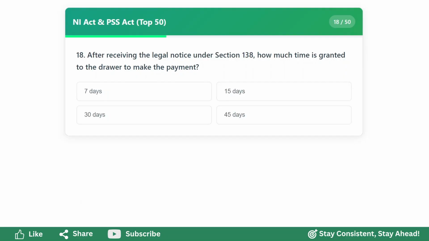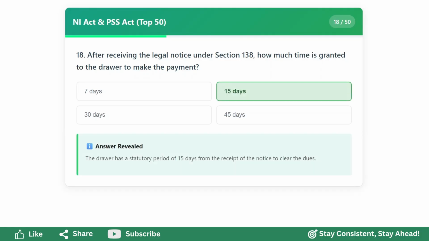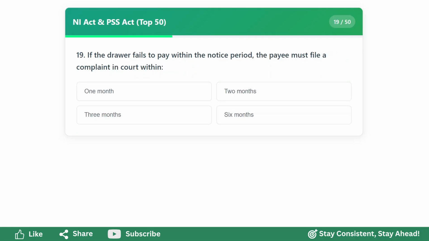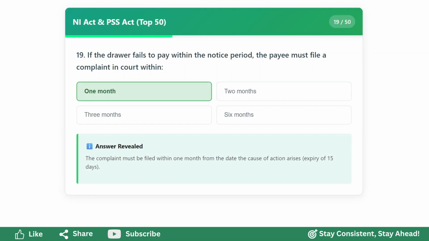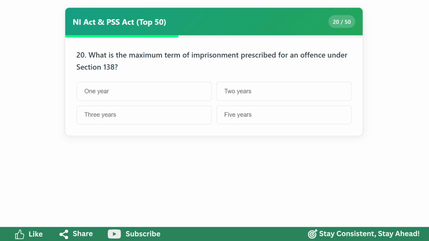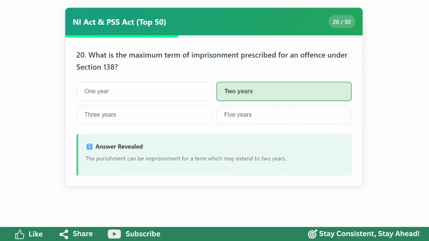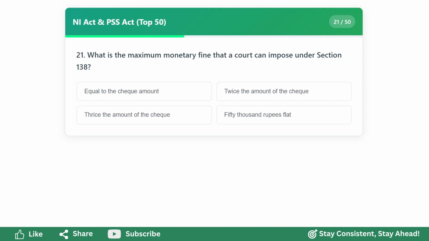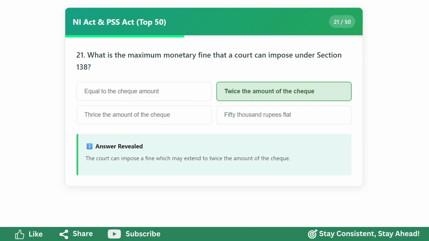After receiving the legal notice under Section 138, how much time is granted to the drawer to make the payment? 15 days. If the drawer fails to pay within the notice period, the payee must file a complaint in court within 1 month. What is the maximum term of imprisonment prescribed for an offence under Section 138? 2 years. What is the maximum monetary fine that a court can impose under Section 138? Twice the amount of the cheque.